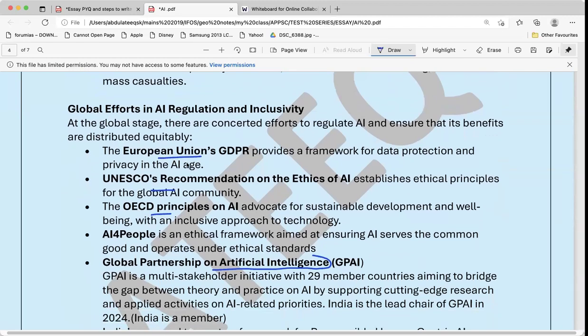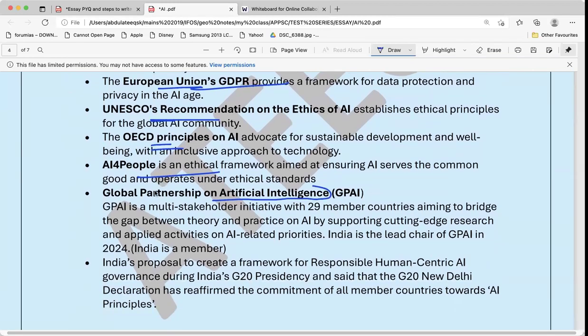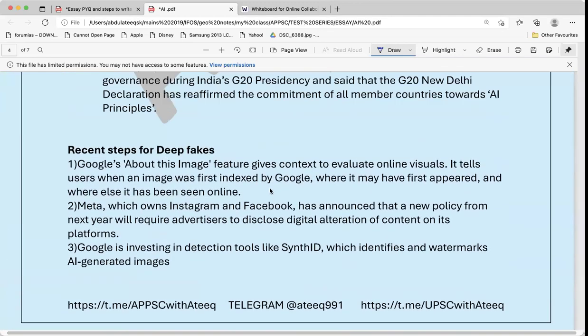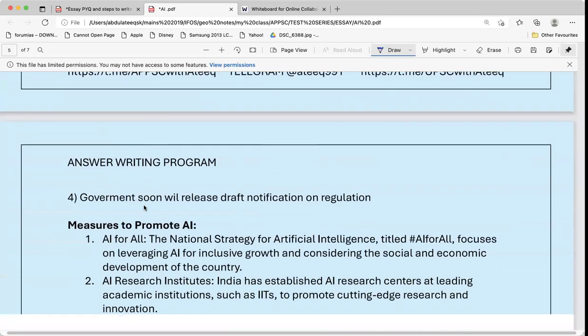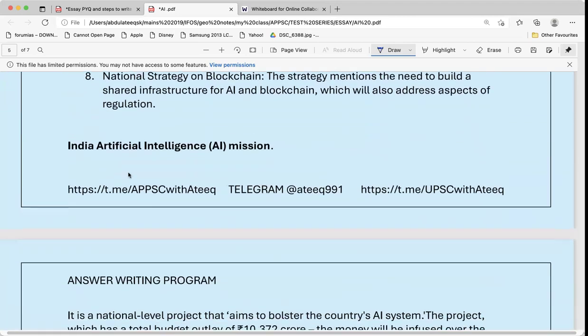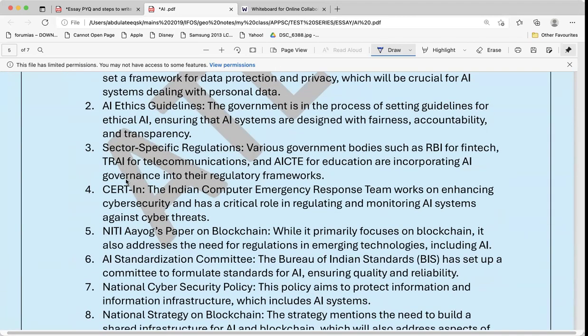Now, this is not a GS answer, so I cannot write the points like this, like this, like this. For the content purpose, I have given them. From this, I will pick up the most important points. In one paragraph, I will explain 2 points. I will write about the Global Partnership on AI because India is also a member, and it is very important for the PT or Group 2. I will also talk about UNESCO's recommendations on the ethics of AI. Then I will talk about the measures taken from the Indian side. India recently has come up with guidelines, which I have not given here.